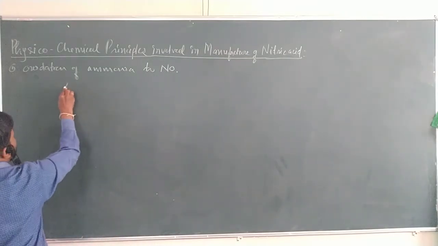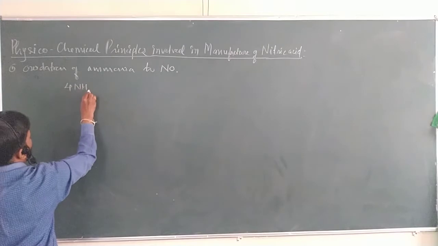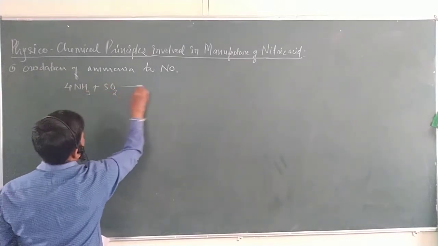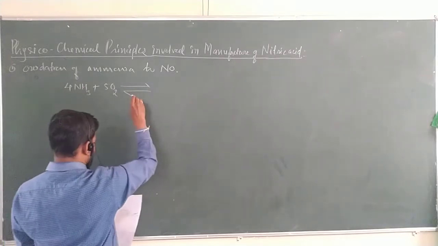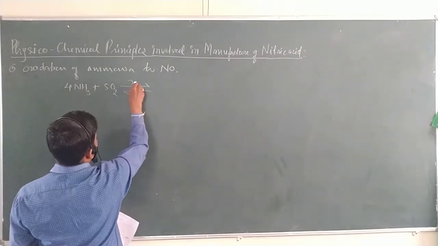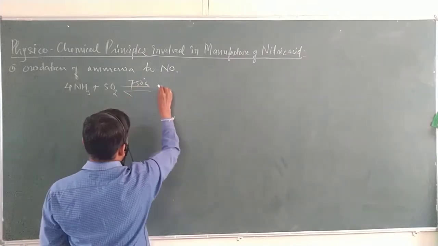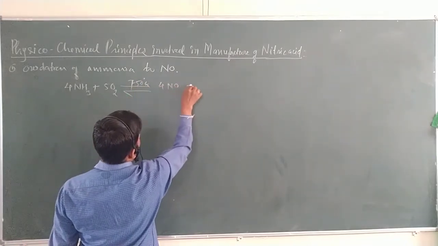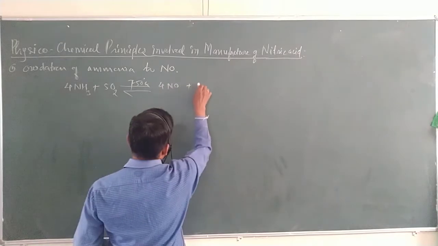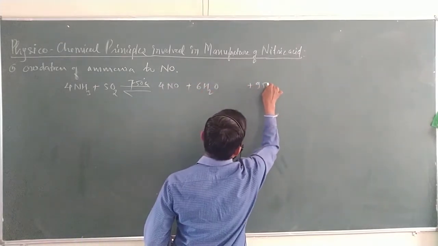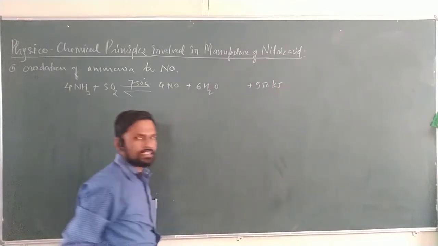Here we can write the chemical reaction: 4 molecules of ammonia plus 5 molecules of oxygen, a reversible reaction, at the optimum temperature of 750 degrees Celsius, gives 4 molecules of NO plus 6 molecules of water, with evolution of 950 kilojoules of heat.